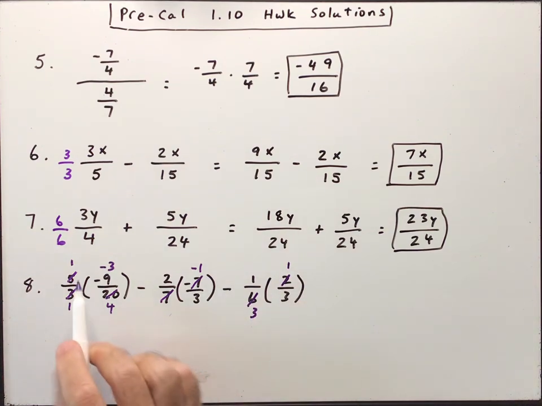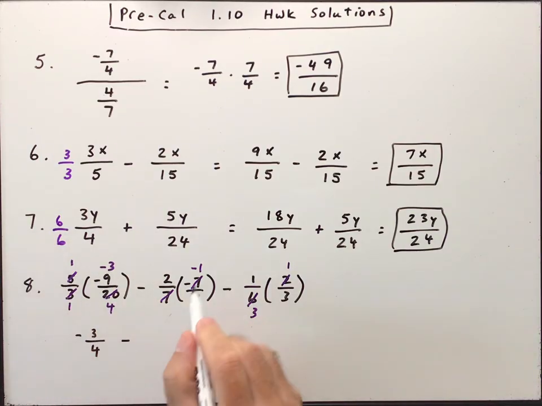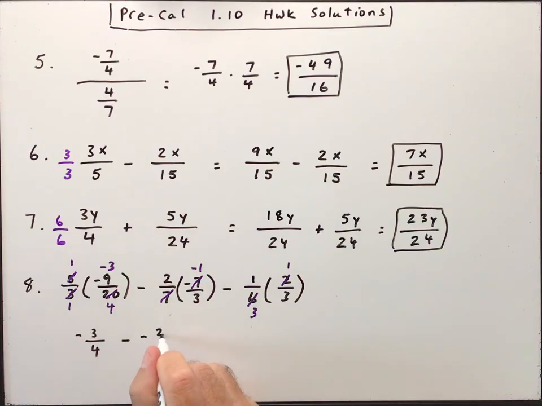So let's go ahead and rewrite this in reduced format. So I'd have negative 3/4, so 1 times negative 3, 1 times 4, minus, and that'd be negative 2/3, because this was a 1, right? And then minus 1/3. Okay, so I still, it doesn't really help all that much.